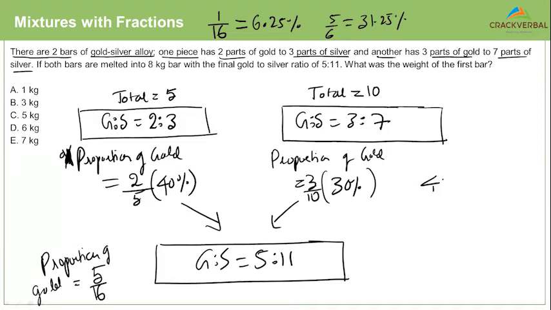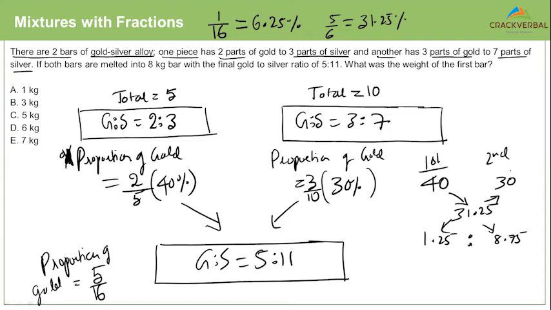So 40 is one of the values on the top, 30 is the other value on the top, and 31.25 is the final value of the mixture. So 40 minus 31.25 is 8.75. 31.25 minus 30 is 1.25. So what is the ratio in which the first and the second have been mixed? The ratio is 1:7. What is the weight of the final bar? The weight of the final bar is 8 kilograms, which means the first bar should be 1 kilogram, the second bar should be 7 kilograms.